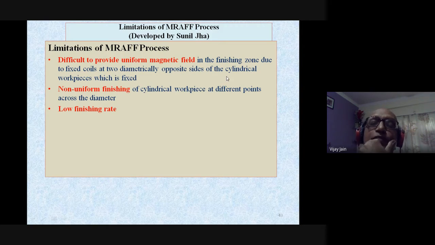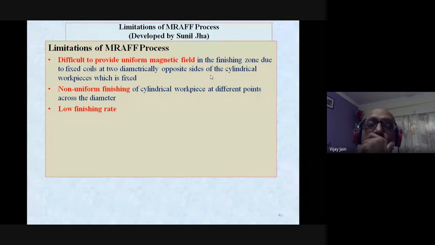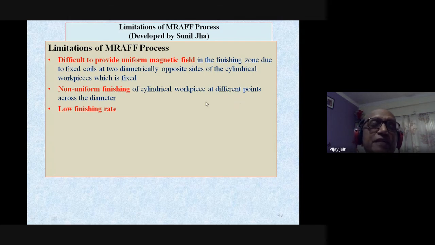Because when you have fixed coils or a fixed magnetic field, you will have a concentration of the magnetic field against these magnets. It will not give you a uniform magnetic field across the workpiece. As a result of this non-uniform magnetic field, you get non-uniform finishing of the cylindrical workpieces at different points across the diameter. And the finishing rate is also low.